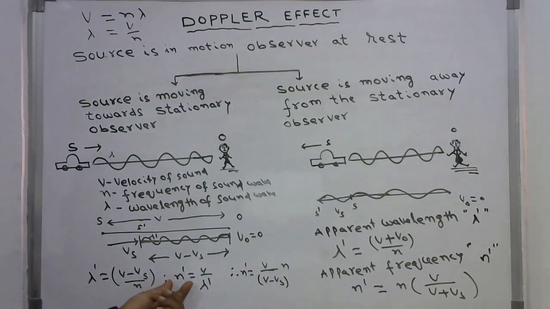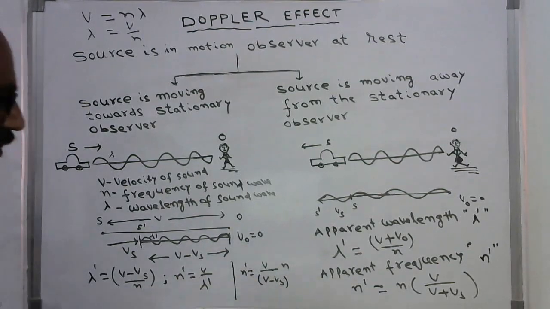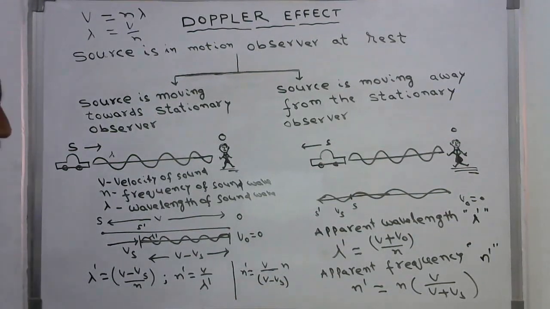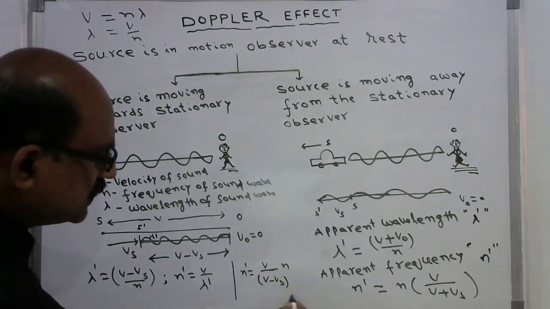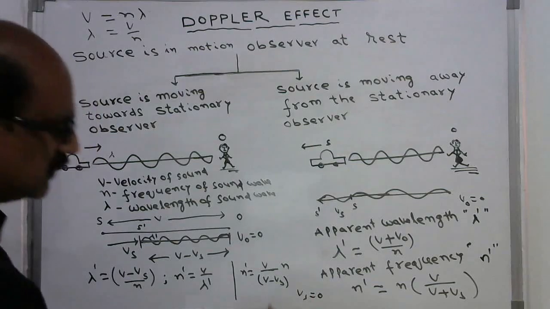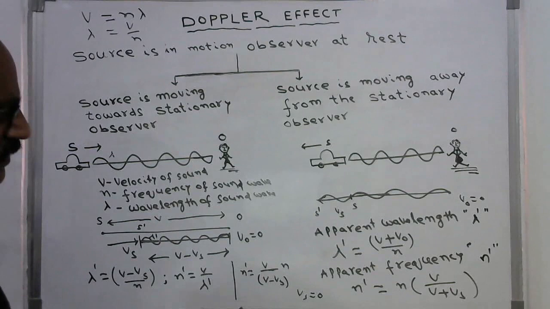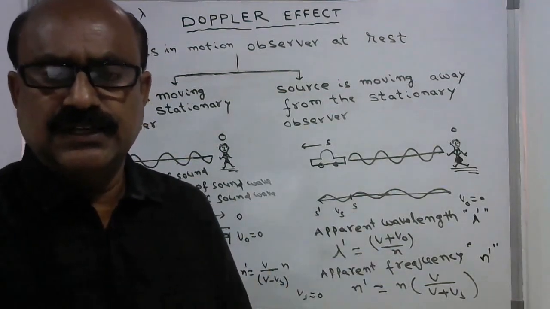So what is the apparent frequency? As you know, n is equal to V by lambda, but in this case n dash is equal to V by lambda dash. So finally, n dash, the apparent frequency, is equal to V by (V minus Vs) by n. Suppose in this case Vs is 0, then what happened? V cancelled, n dash becomes n. So n dash becomes n means there is no change in the frequency observed by the listener.